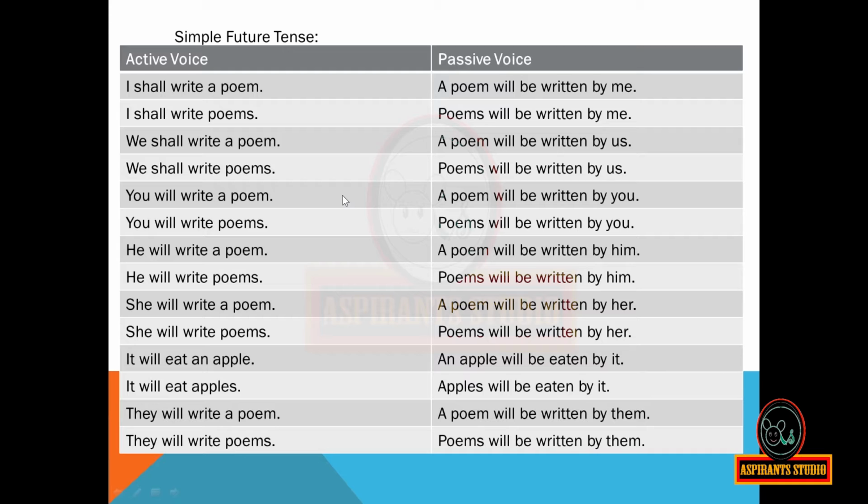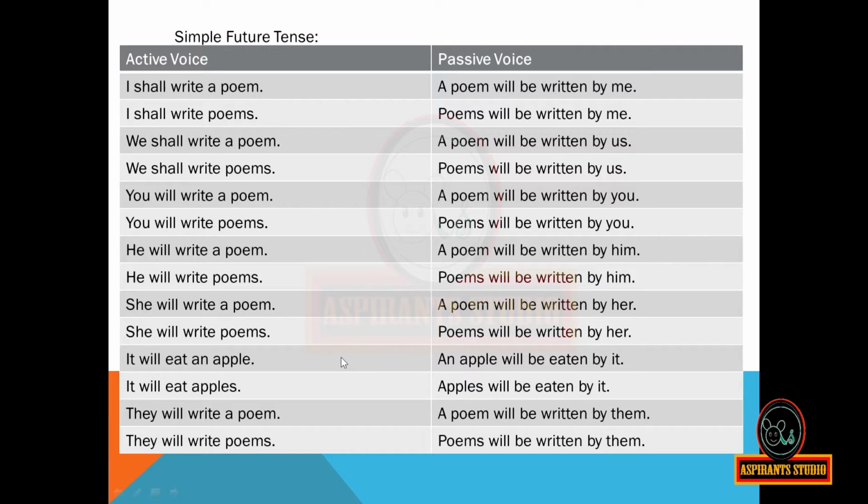You will write a poem. A poem will be written by you. You will write poems. Poems will be written by you. He will write a poem. A poem will be written by him. He will write poems. Poems will be written by him. She will write a poem. A poem will be written by her. She will write poems. Poems will be written by her.